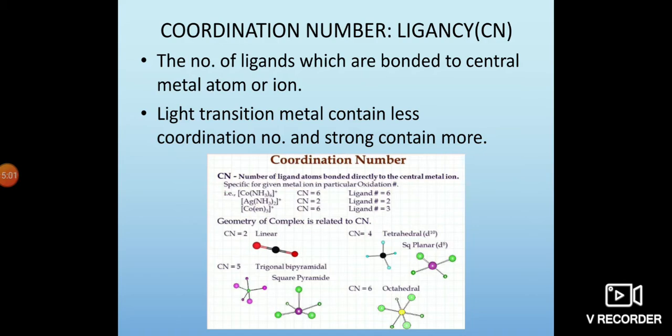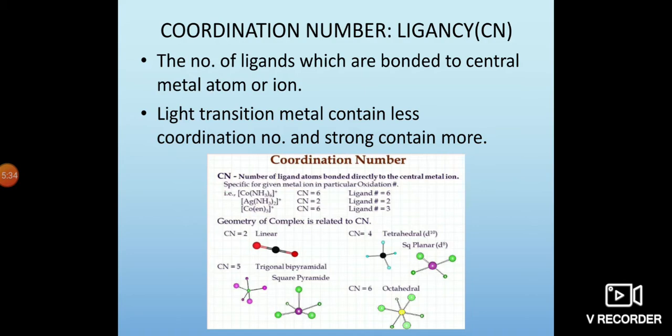The number of ligands which are bonded to the central metal atom or ion is known as the coordination number. Light transition metals have a lower coordination number and strong ones have a higher coordination number. Here the cyano group, CN minus, the number of ligand atoms bonded directly to the central metal atom is specific for a given metal ion in a particular oxidation number.